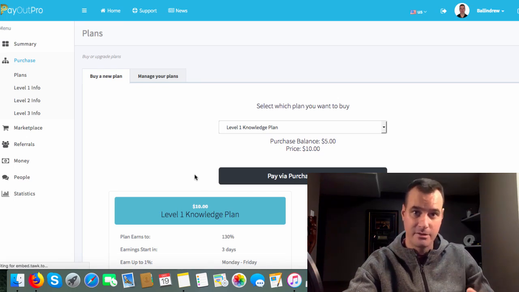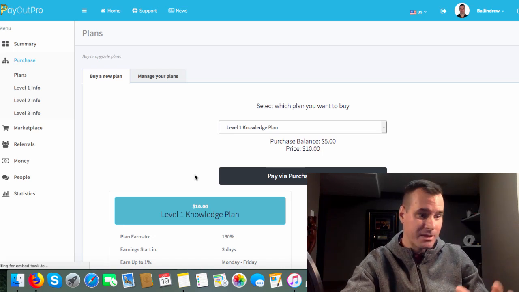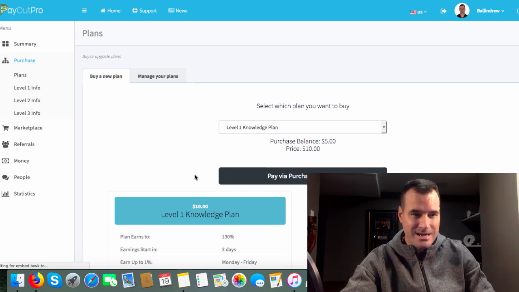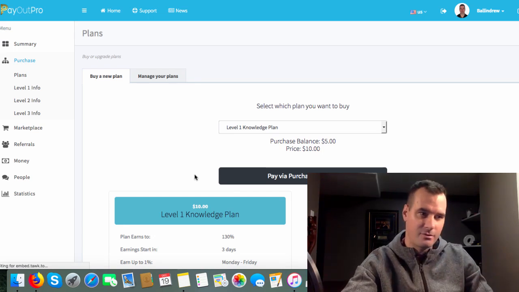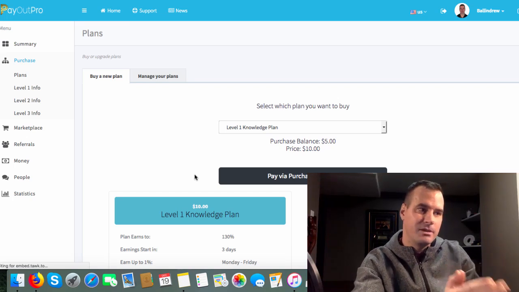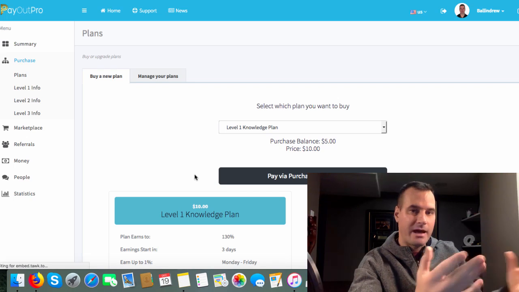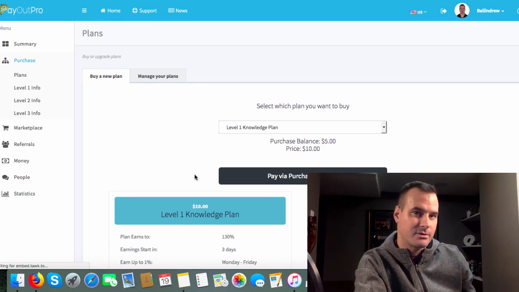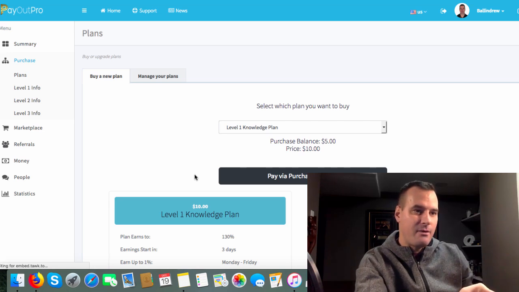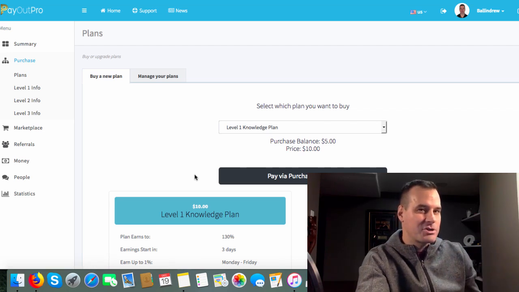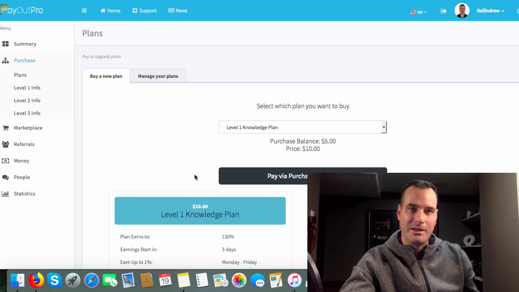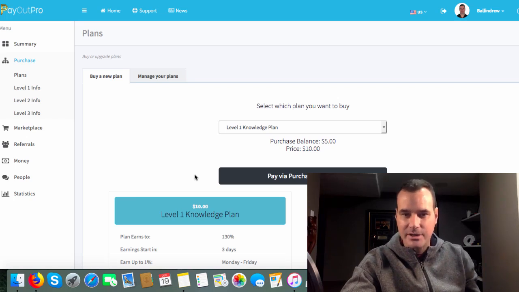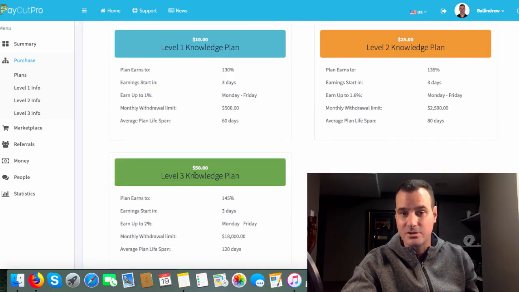Most systems out there, these fund-to-earn opportunities, how they work, and it's not really that great of a plan if you're thinking long term, is the commission comes from 10 to 20 or 5% or whatever of the members' ad funds into the system, okay? If you think of it that way, I don't think that structure is very good for stability and long term. So what we actually do here at PayOutPro, guys, is you'll notice each of these plans earns differently.